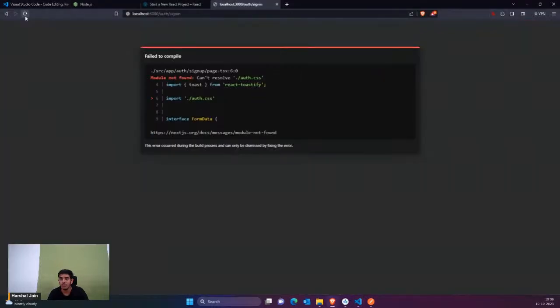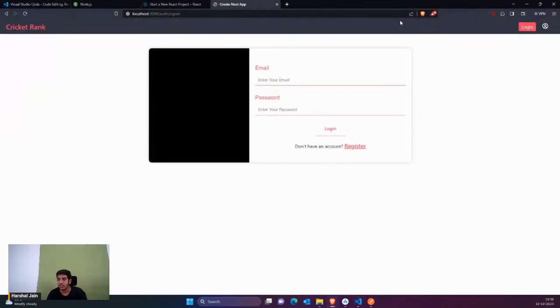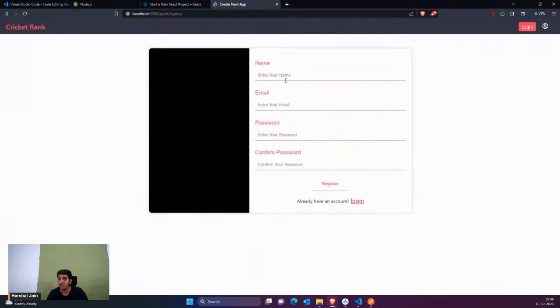So if I reload, I can see that I actually added the wrong name here. So dot slash, actually dot slash. Now you can see it's here. So I've added some CSS to this. You can see there's the login page. If I go to register, you can see there's the register page.